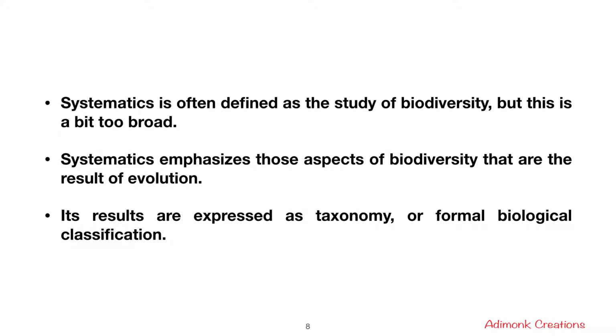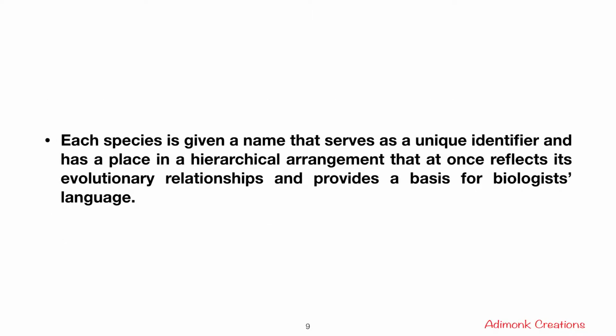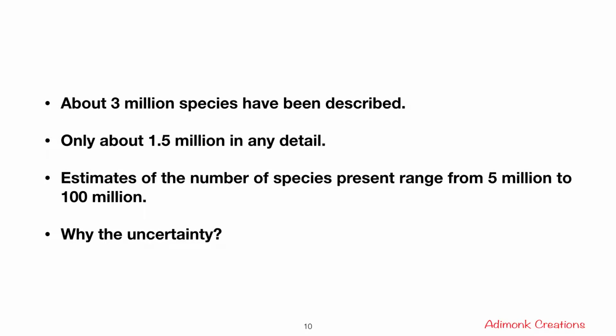Systematics is often defined as the study of biodiversity, but this is a bit too broad. So systematics emphasizes those aspects of biodiversity that are the result of evolution. Its results are expressed as taxonomy, or formal biological classification of organisms. So species help in the classification of organisms, and each species is given a name that serves as a unique identifier and has a place in a hierarchical arrangement that at once reflects its evolutionary relationships and provides a basis for biologists' language. Altogether there are about 3 million species that have been described so far.